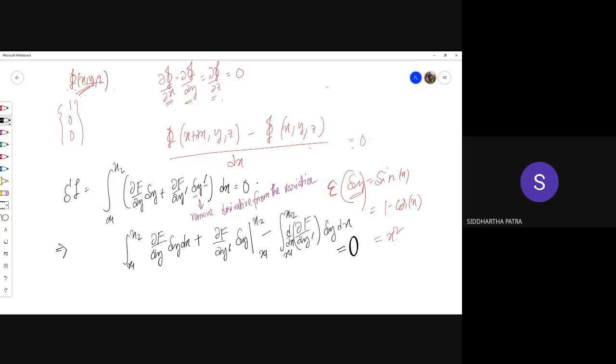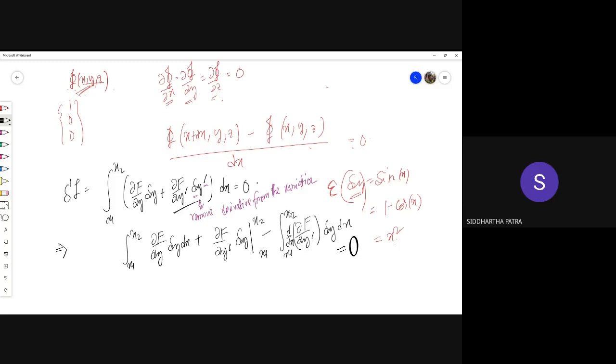Do all of you follow this next step? Sir, could you explain this step once more? So for the second term, what we did was we simply integrated by parts.